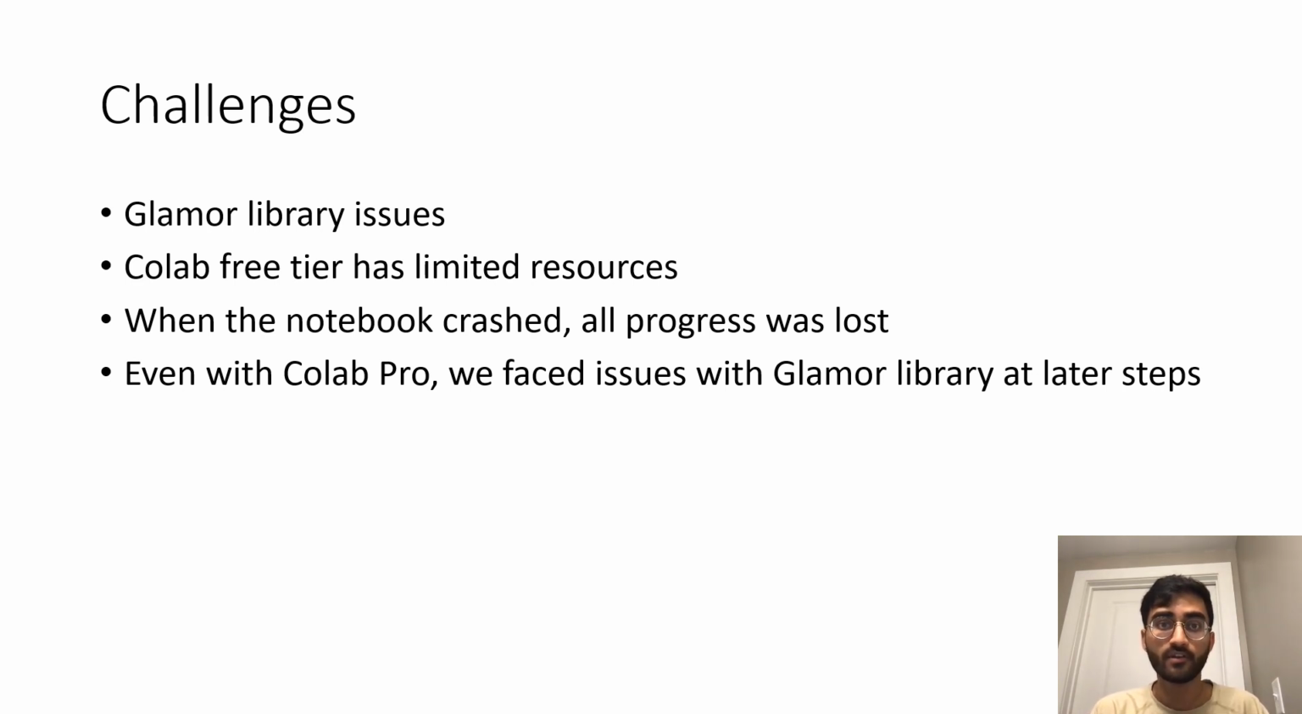But Colab Free Tier had very limited resources, and we weren't able to progress past training much since we ran out of disk space. Every time the notebook crashed, all progress was lost. So we tried to scale down the dataset to resolve this. We used 70% of the dataset, and we still ended up crashing, even though we got further along in the process. We tried as low as 40% of the data, and that still didn't even finish one epoch of training. Towards the end of the semester, we purchased Colab Pro, and this got us through 2 epochs of training, but we still faced issues with the Glamour library at the later steps that stopped us from fully finishing all the requirements we set out to finish at the beginning.